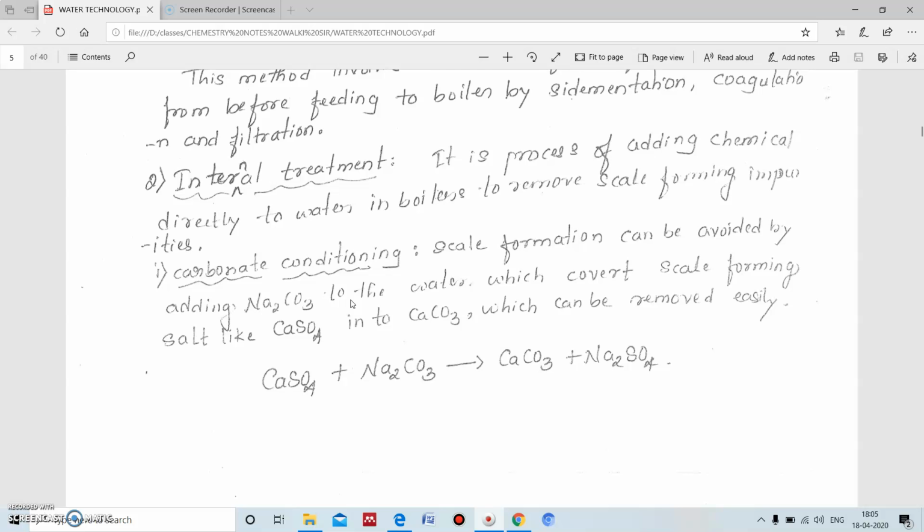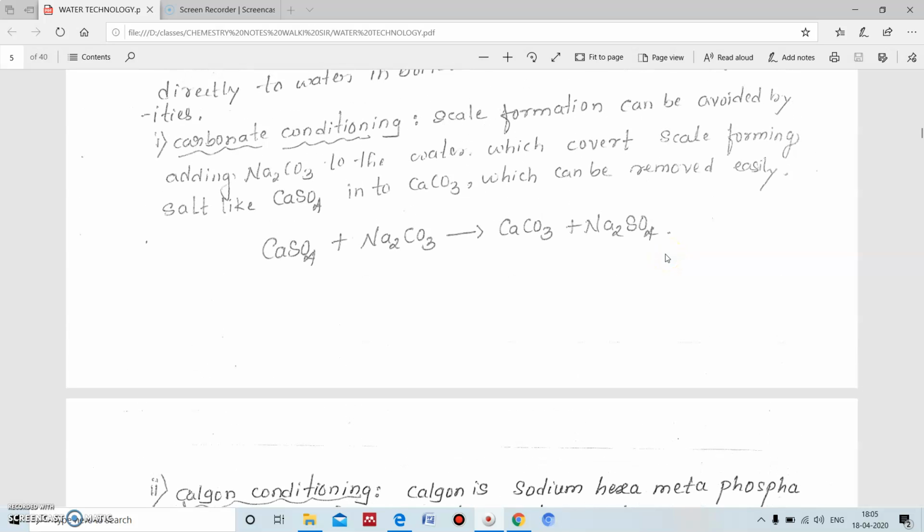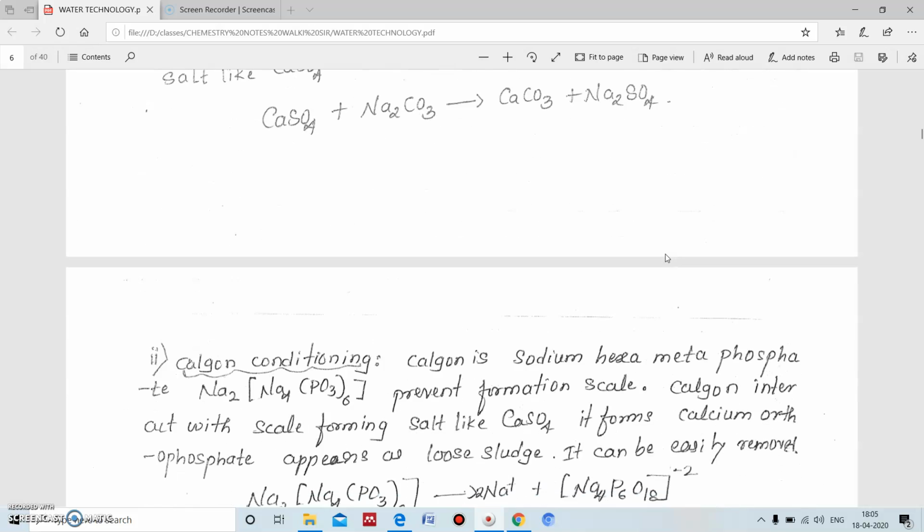When sodium carbonate is added to the boiler feed water, it reacts with calcium sulfate and it is converted into calcium carbonate and sodium sulfate, and this calcium carbonate can be easily separated.